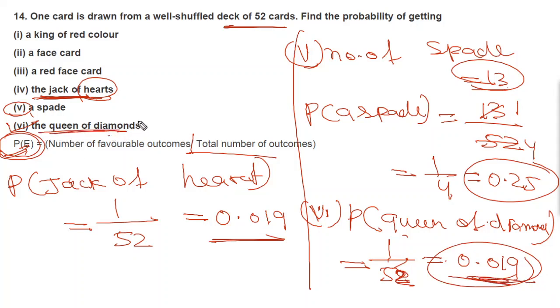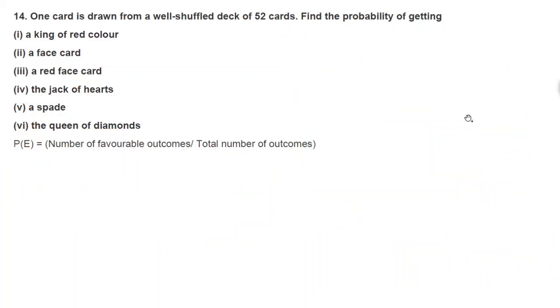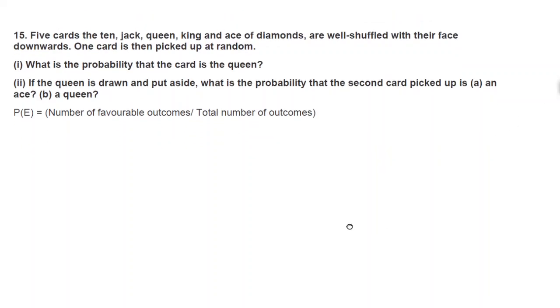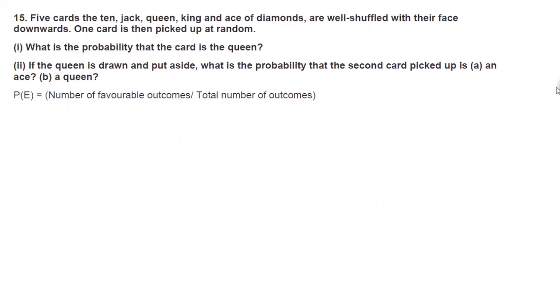Okay. Now we'll move to question number 15. Again it is also a card question. Five cards, the 10, jack, queen, king and ace of diamonds are well shuffled with their faces downward. So there are a total of 5 cards.